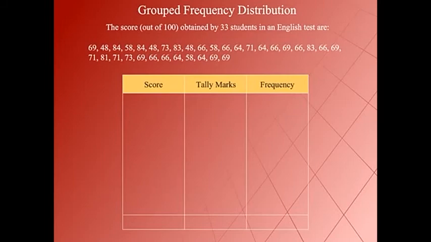In the example shown here, the number of different observations is quite large. It is desirable and rather essential to arrange the given data in several groups and obtain a frequency distribution of the number of observations in each group. When the data are written in this form, the data are said to be grouped and the distribution obtained is called a grouped frequency distribution.